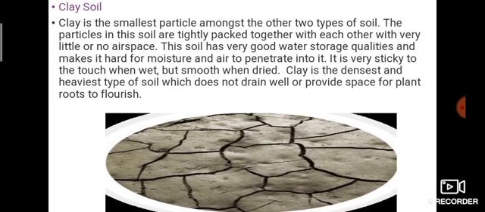The soil has very good water storage qualities and makes it hard for moisture and air to penetrate into it. It is very sticky to the touch when wet, but smooth when dried. Clay is the densest and heaviest type of soil, which does not drain well or provide space for plant roots to flourish.